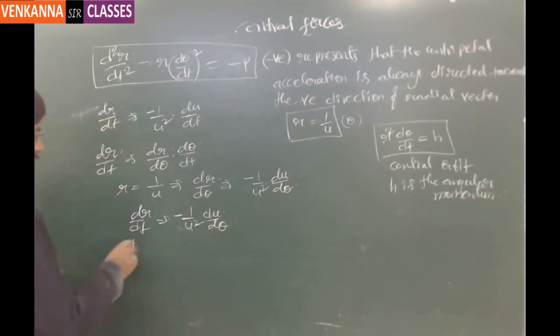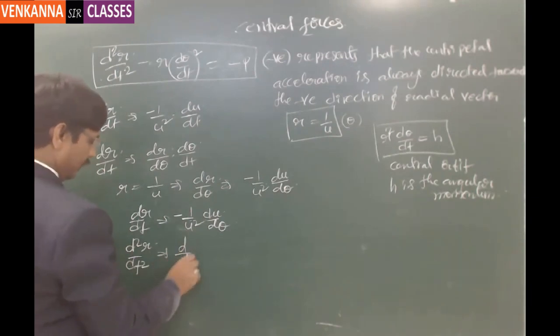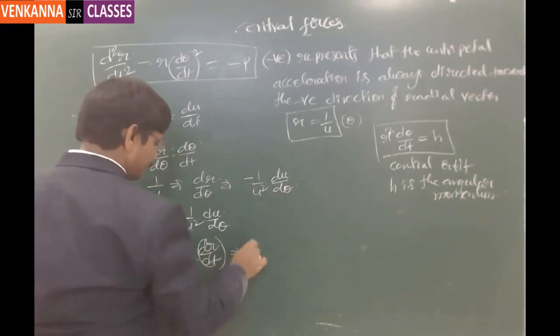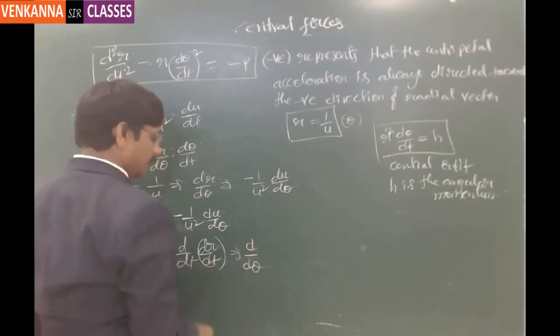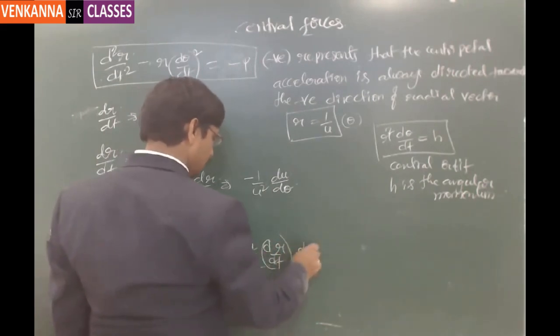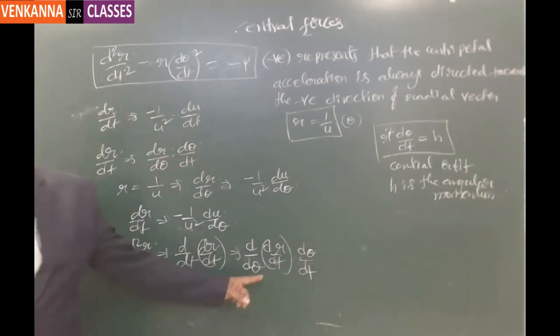Now if you take the derivative again so that you can calculate d square r by dt square, that is equal to d by dt of dr by dt. This can be further expressed as d by d theta of dr by dt into d theta by dt. This is actually the chain rule that I am using here.